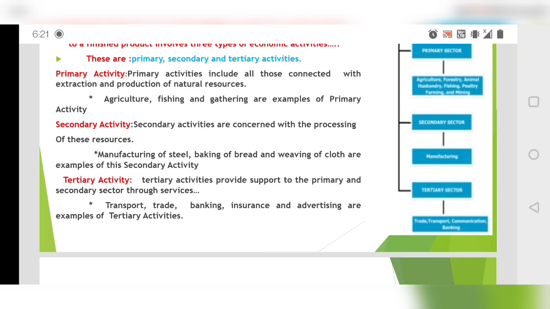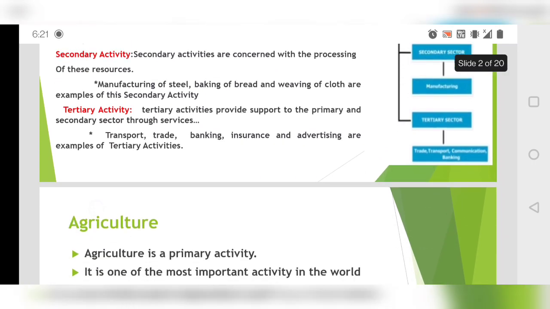So we will transform it into something else, like sugarcane to sugar, and cotton to fabric. Like this, we will convert them into something more valuable. So that sector will be known as manufacturing sector or secondary sector or secondary activity. So manufacturing of steel, baking of bread, weaving of clothes are examples of this secondary activity.